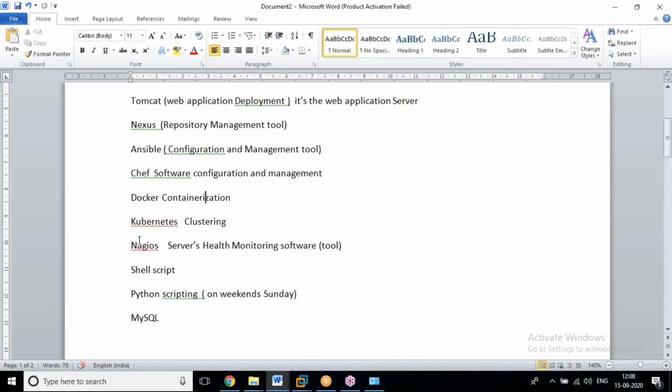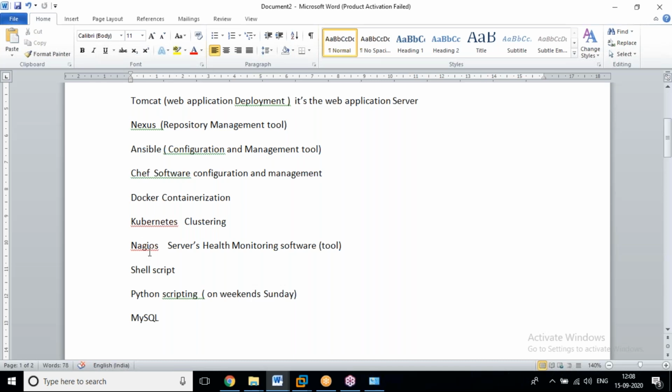Docker. What is that? Kubernetes also. What is that? Kubernetes is also used for deployment purposes. We can use that for automation. Okay, automation purpose. Kubernetes is used especially for Docker containers, with less expense.